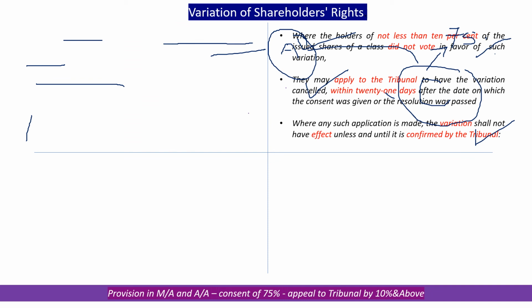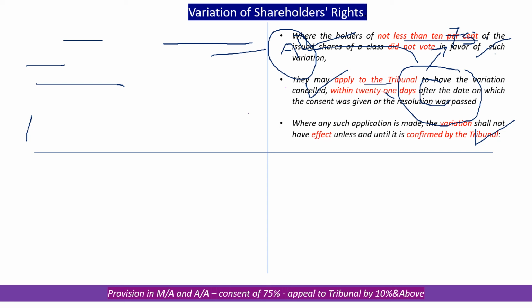Then, even after this resolution is passed, if some shareholders say we don't want to accept this, and their number is not less than 10%, there are two requirements. One, they should not have voted in favor of the resolution. Number two, their size has to be not less than 10% of that particular group of shareholders.